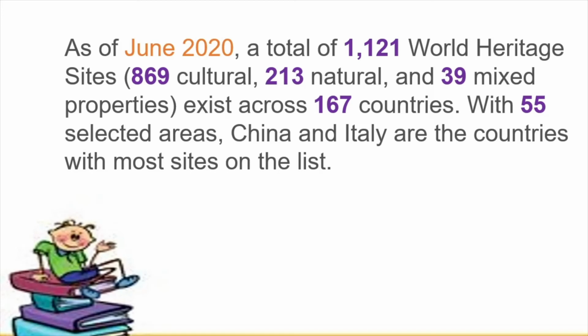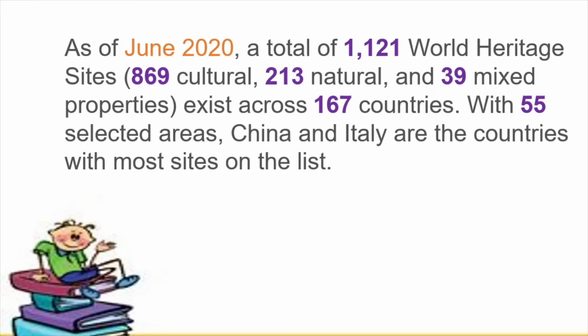More and more people might be applying to become World Heritage Sites. They might be going through the 5 steps, that is the tentative list and the nomination file, etc., which we discussed. And the place which they are proposing might also have been declared as a World Heritage Site. So as of 2020, there is a total of 1121 World Heritage Sites. 869 are cultural, 213 are natural, and 39 are mixed, partly cultural, partly natural. And they exist across 167 countries.